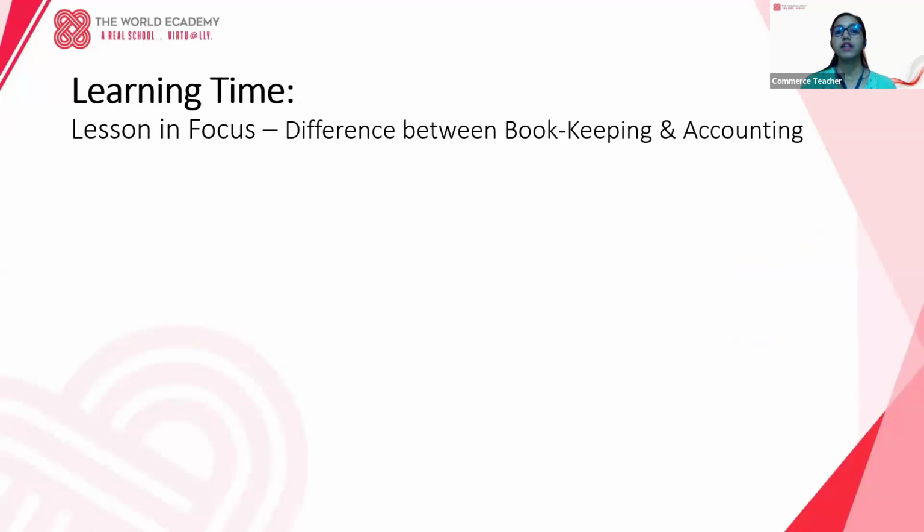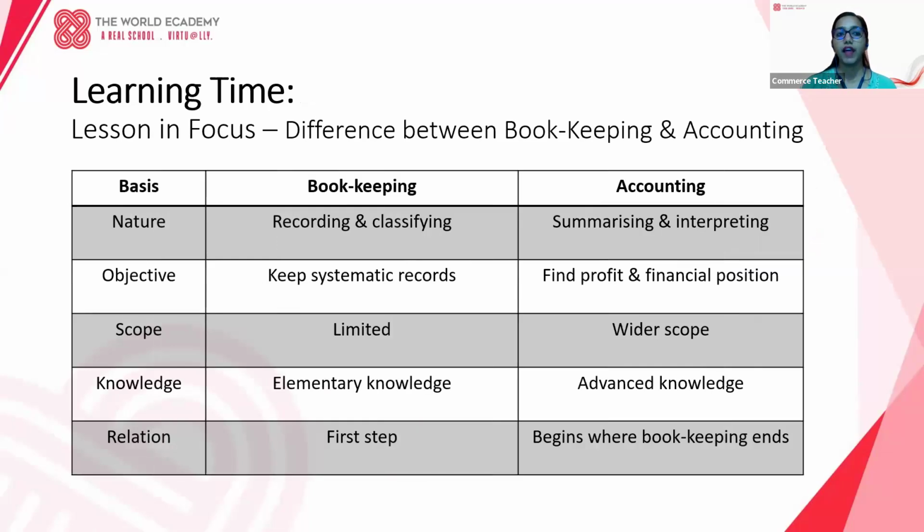Next we have the differences between bookkeeping and accounting. We have a few differences. What is the nature of bookkeeping? It is going to just record and classify, whereas in accounting, we are going to summarize and interpret. Then the information will be given to the users. What is the main objective of bookkeeping? Bookkeeping just records the transactions in a systematic manner, whereas accounting helps us to find out the profit and the financial position.